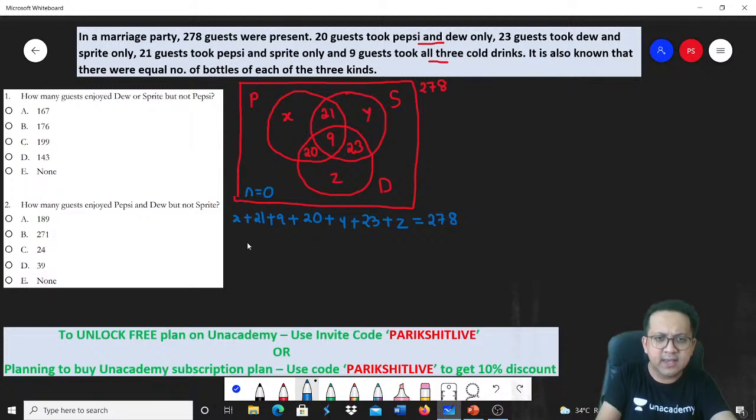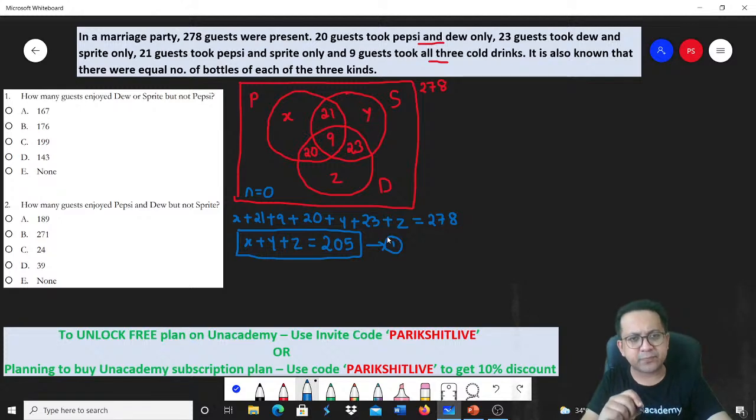So how much are you getting? X plus Y plus Z. 21 plus 9 is 30. 30 plus 20 is 50. 50 plus 23 is 73. 278 minus 73 is 205. So can I say X plus Y plus Z must be 205. Let's call it equation number 1.